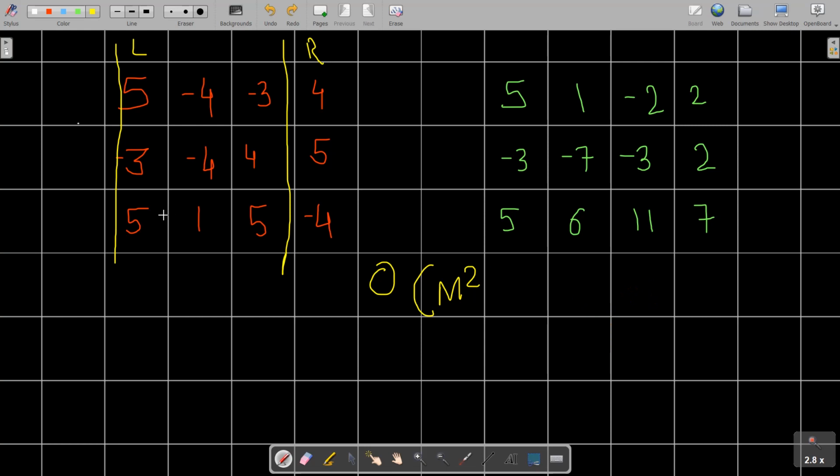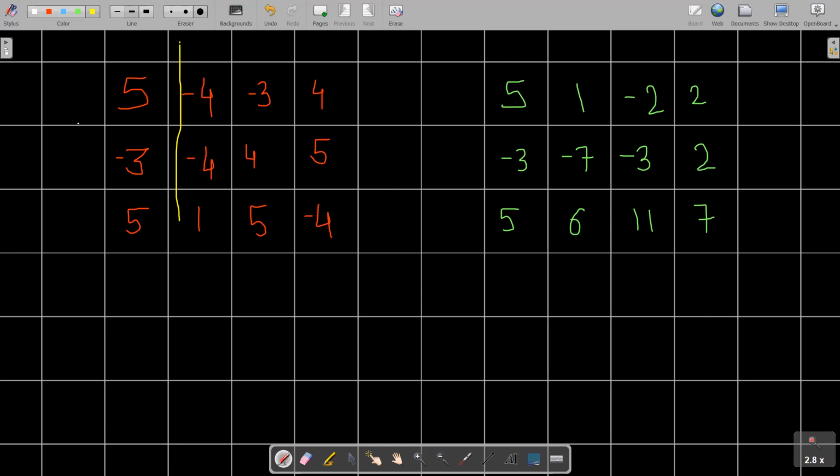Okay, so at a particular step of iteration, let me first erase this one. So at a particular iteration, we can say L is somewhere in this between and R is somewhere in this between. Okay, so we can easily say that I am just fixing my left line and right line. Now you can see that the only thing that is going to differ is about these two lines. So I'm going to build up over here.